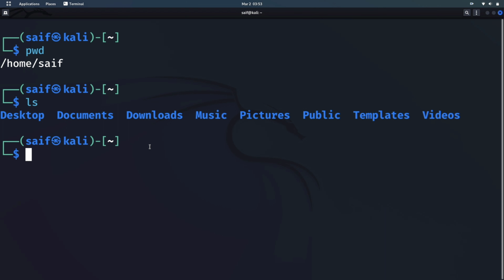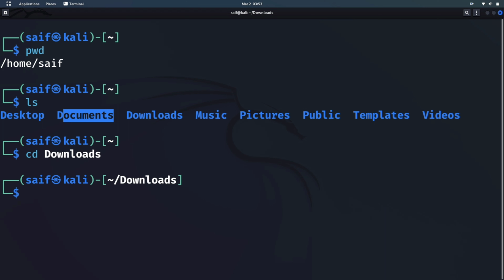Moving to our next command, which is cd. Now the cd command is used to change the directory. It means that you want to move from one folder to another. For example, now I am in the Ceph folder and I want to go inside this desktop folder, or you can say this documents folder. I will type the name of that particular directory in front of the cd command, and I will enter that folder. Now as you can see here, we are in the downloads folder instead of the Ceph folder where we were earlier.